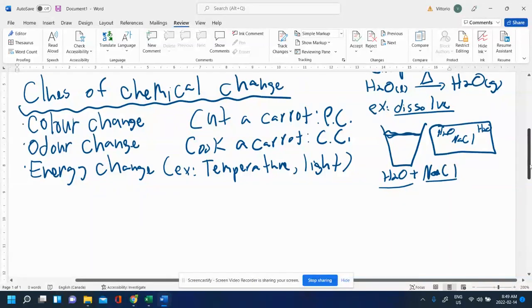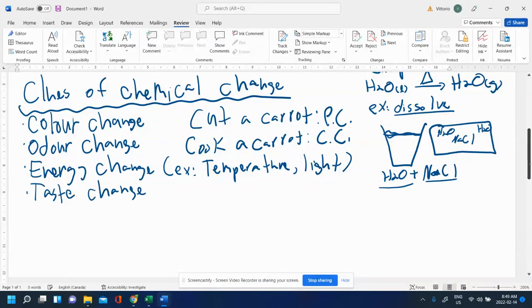You might also see, even though we don't use this very often, a taste change, right? We don't really do that often in the lab because we don't taste things in the lab. But if you ever let milk spoil or a banana rot, a rotting banana will taste different than the banana before it started to rot. And actually, there's lots of indicators of chemical changes when the banana rots. You can see a color change, it becomes brown, it smells different, odor change, you have a taste change as well. So lots of different clues there.